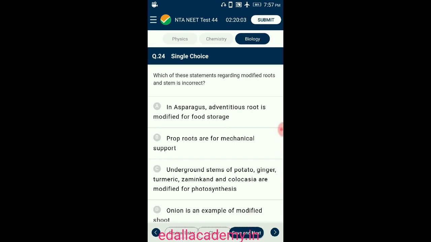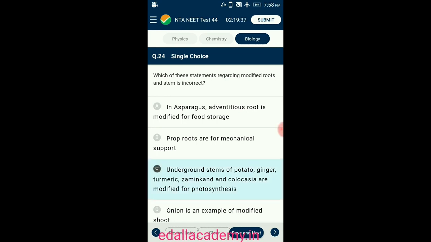Underground stems of potato are commonly called tubers. Ginger and turmeric are commonly called rhizomes. Zamikand and colocasia, called corms, are used for food storage and vegetative propagation. Onion is a modified underground stem called the bulb. The stem is reduced and has a disc-like structure, surrounded with numerous fleshy scale leaves. So the answer for this question is option C.